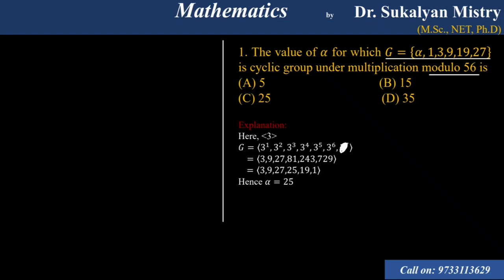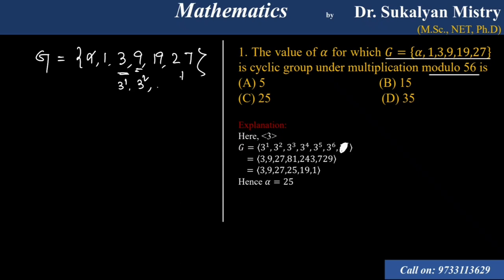Here the elements of G are alpha, 1, 3, 9, 19, 27. We see that this element is 3 to the power 1, 9 can be expressed as 3 square, 27 can be expressed as 3 cube. So we assume that 3 is a generator.